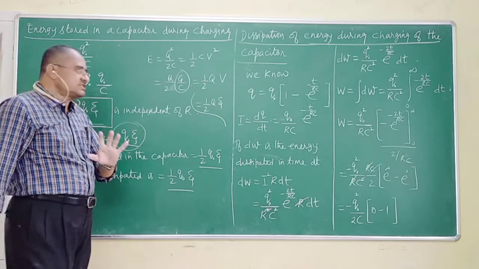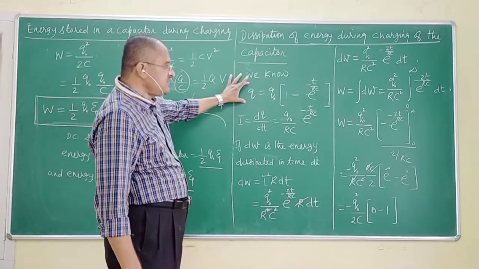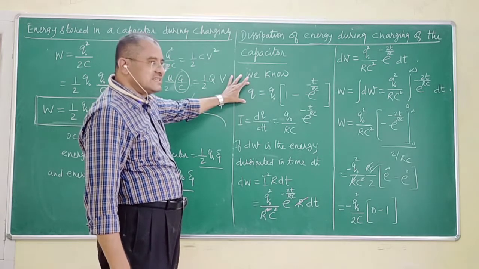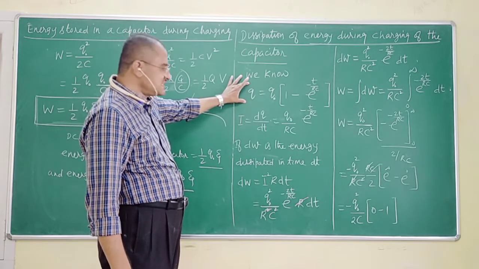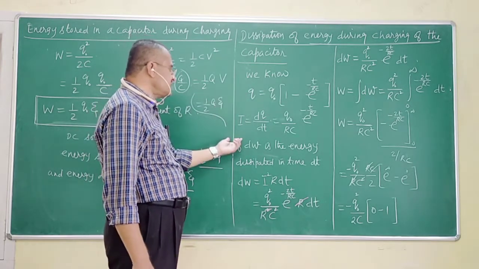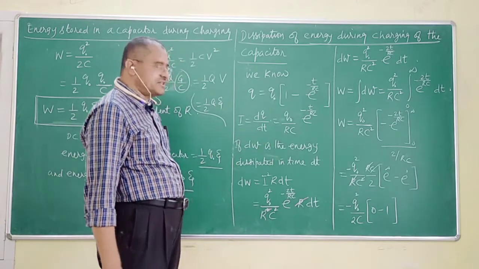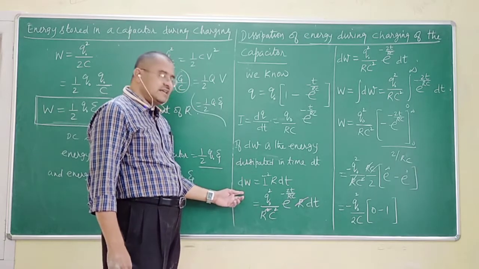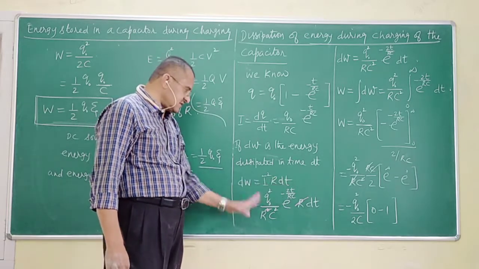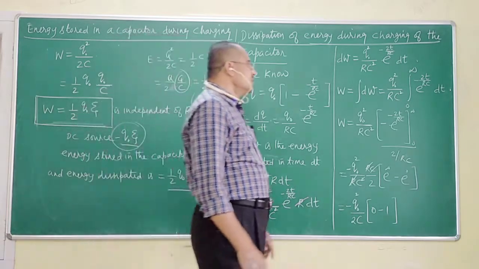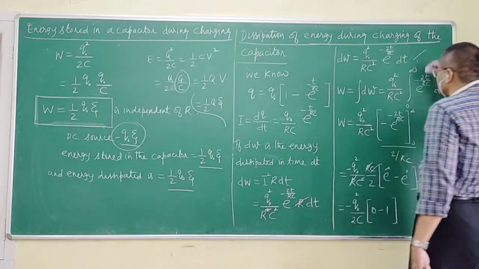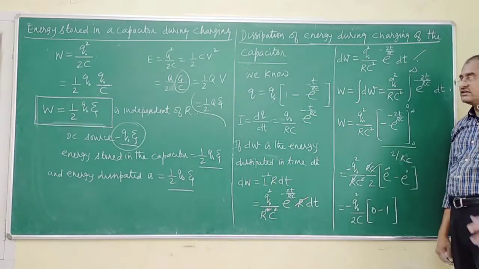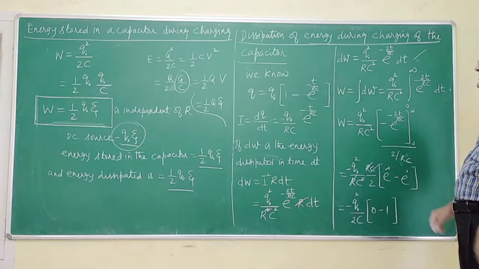For those who have not understood, this is the expression we derived for charge during charging of an RC circuit. I have differentiated, I have got this expression. If dW is the energy dissipated in the time t, dW is I squared R dt, substituted. Now this expression, if you integrate, you get the total energy dissipated.